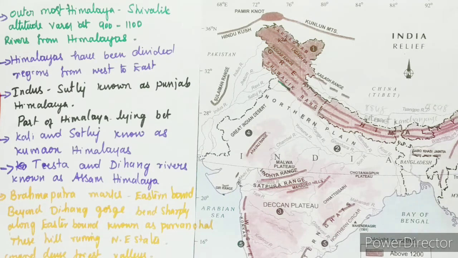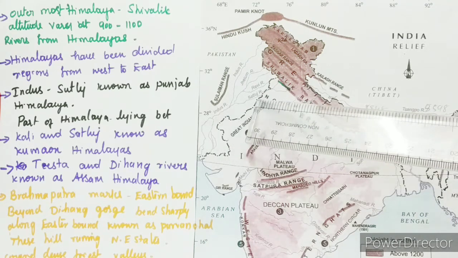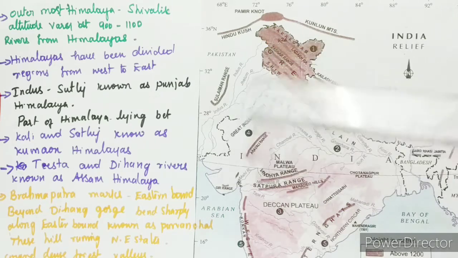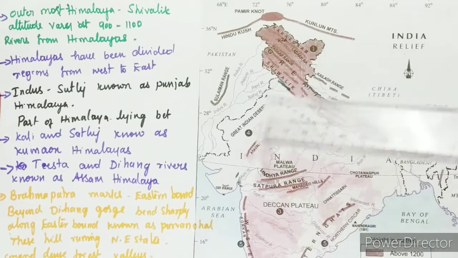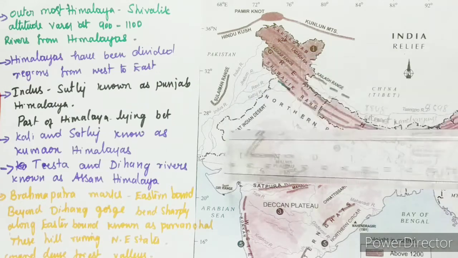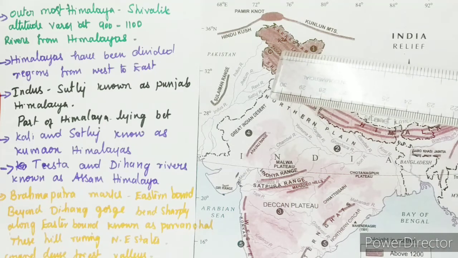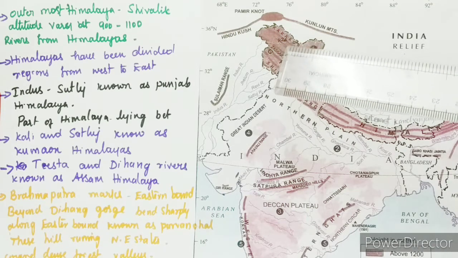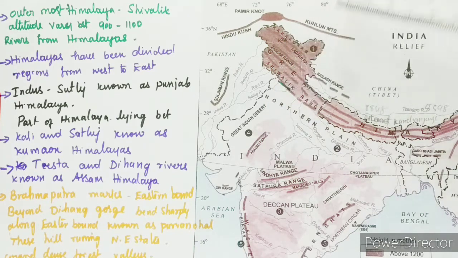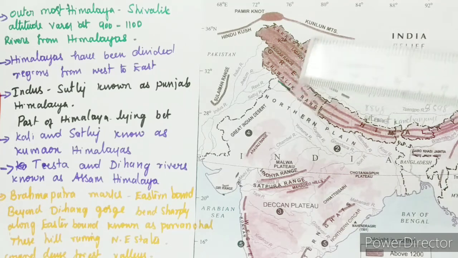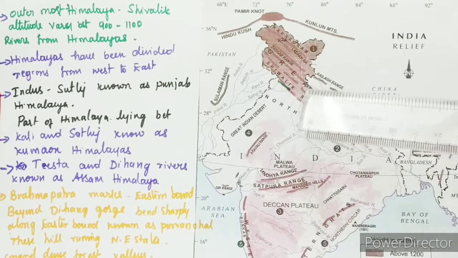For example, the part of the Himalayas lying between the Indus and Sutlej. See, this is Indus and this is Sutlej. The part of the Himalaya lying between the Indus and Sutlej has been traditionally known as Punjab Himalayas because it is very close to the Punjab, right? So it is called Punjab Himalayas. And regionally it is also known as Kashmir and Himachal Himalaya from west to east.